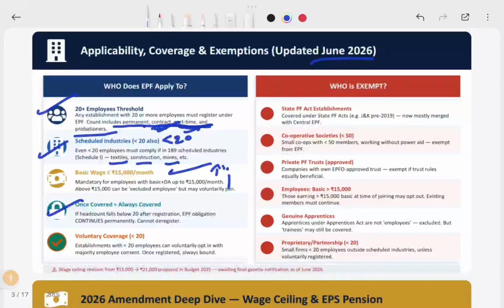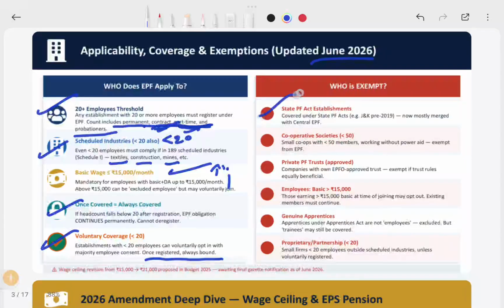Voluntary coverage. If your establishment has fewer than 20 employees, you can voluntarily take the PF registration and comply. Once it is registered, you are always bound. Once registered, it is not possible to reverse it. In future, if you reduce the number of employees, you cannot unregister from the PF Act.